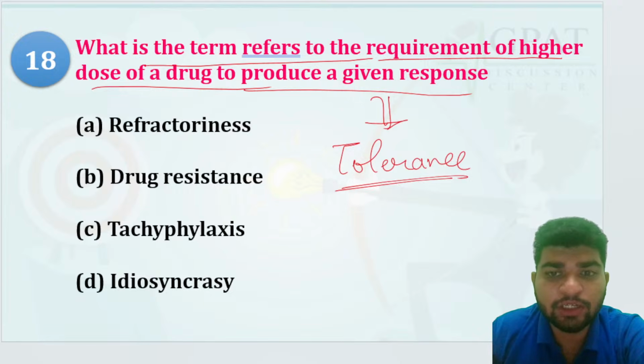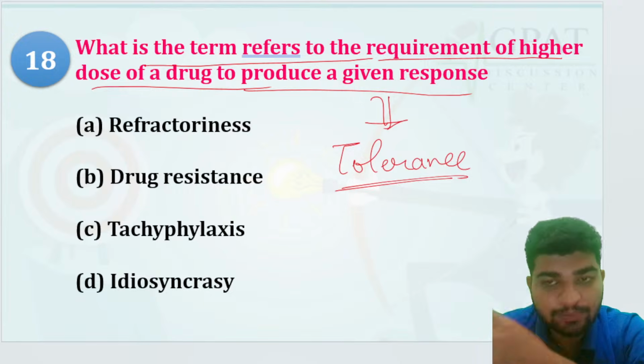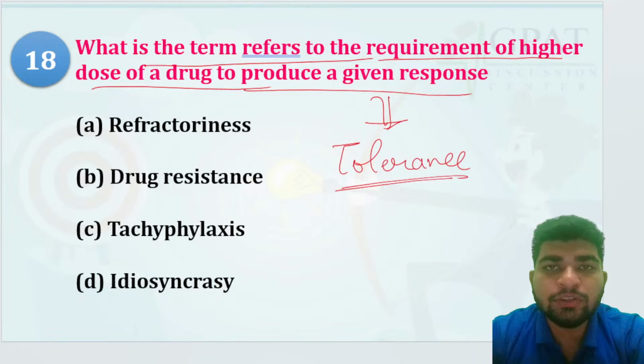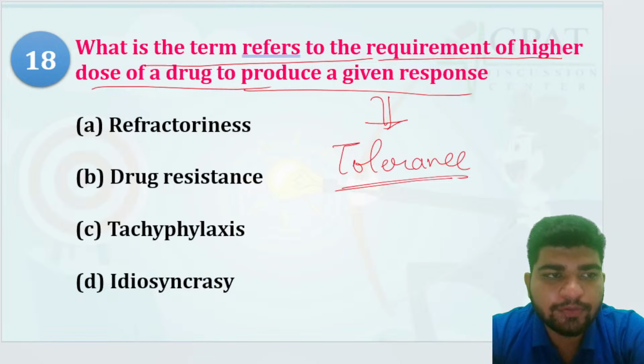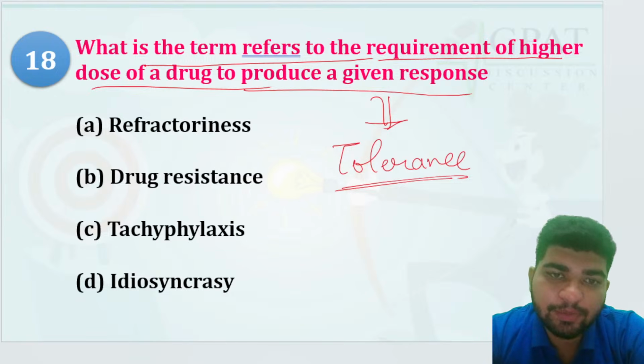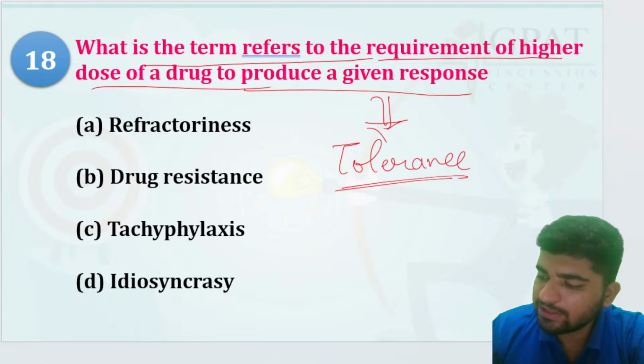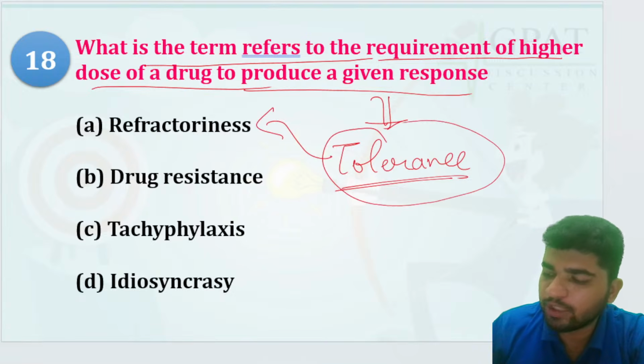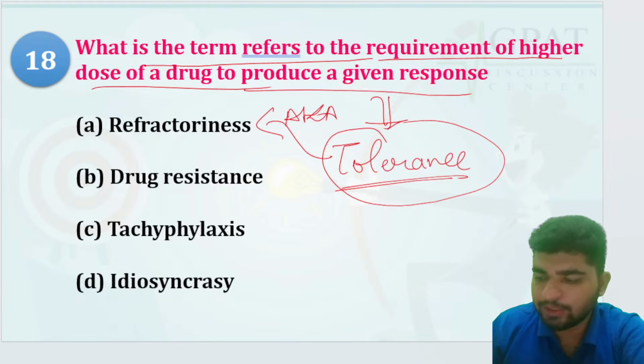It does not show initially, but after some time the patient develops tolerance to the drug, and it needs higher doses to produce the same effect as was seen before. Tolerance is also known as refractoriness.